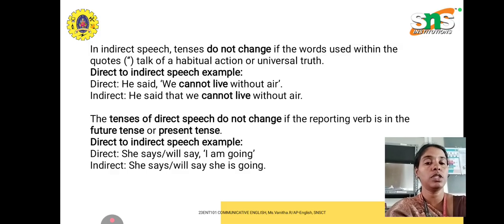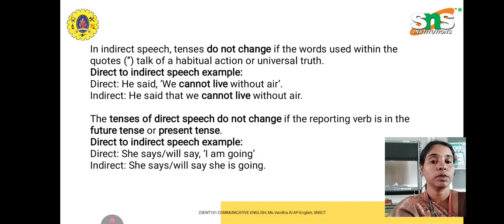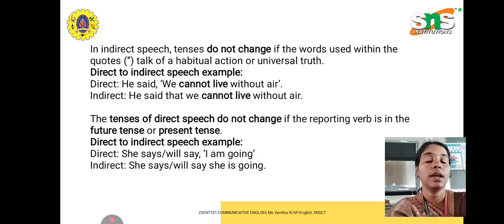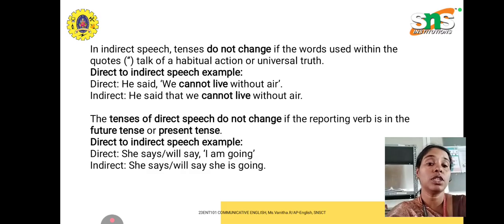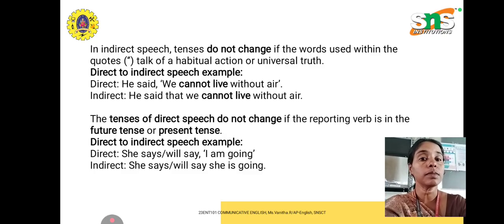Likewise, she will say, "I am going," or she says, "I am going" becomes she says she is going. The tense does not change if the reporting verb is in simple present or future tense. So this is rule number 1.